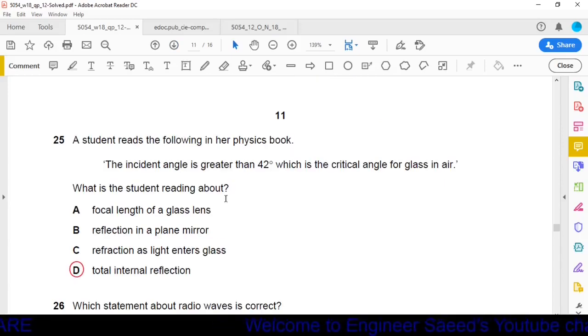Question number 25. A student reads the following in her physics book. The incident angle is greater than 42 degrees, which is the critical angle for glass in air. What is the student reading about? Option A, focal length of a glass lens. Option B, reflection in a plane mirror. Option C, refraction as light enters glass. Option D, total internal reflection. We have studied that when the angle of incidence is more than the critical angle, then the light is not refracted. It is reflected back in the same medium and it is called total internal reflection. So option D is the correct one, total internal reflection.